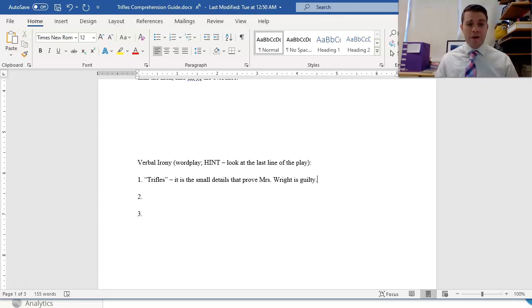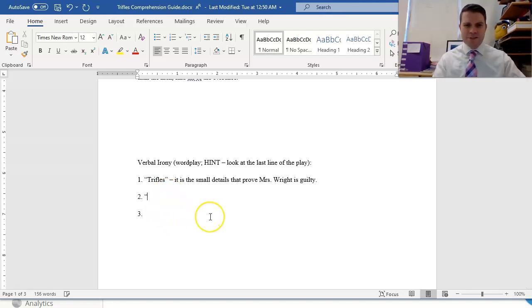So even though the men don't care about those small details, and the women do identify those small details, it is those small details that show that Mrs. Wright is guilty. So even the title of the play shows a little bit of irony here, highlights that irony that the men find nothing and the women find everything.